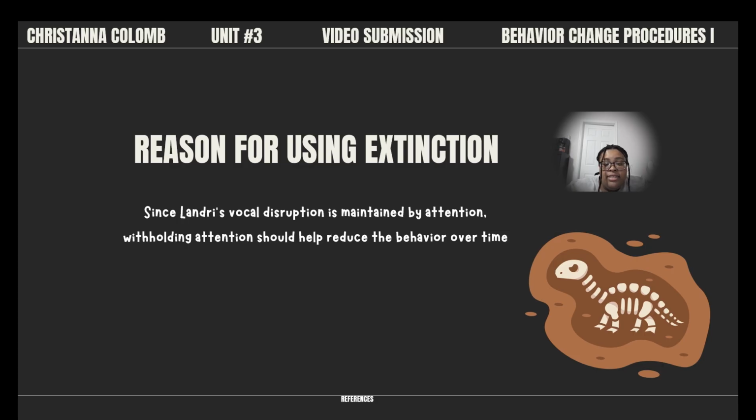The purpose of extinction is to no longer provide the reinforcement that is maintaining the behavior. In this scenario, that means Landry's mom would no longer respond to the vocal disruption by asking what she needs or telling her to wait. Instead, she would wait until Landry uses the appropriate replacement behavior before giving her attention. If the intervention is implemented consistently over time, the vocal disruption should become less likely to occur because it is no longer resulting in attention.